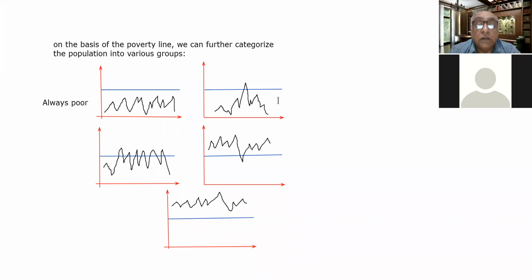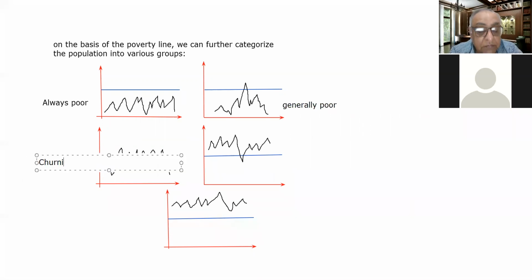And these people which are here are generally poor people. And these people which are here can be known as churning poor people.